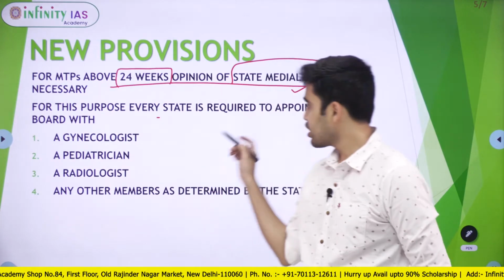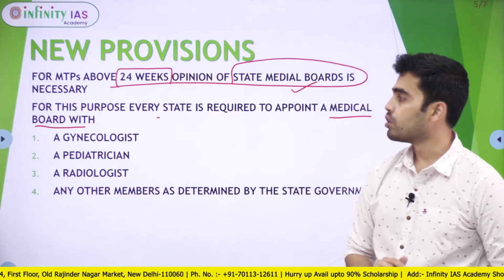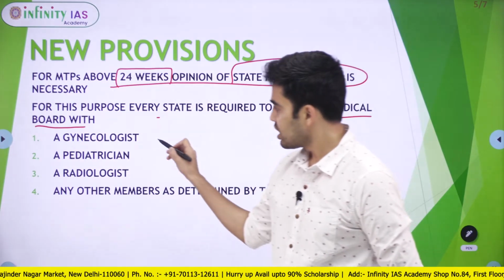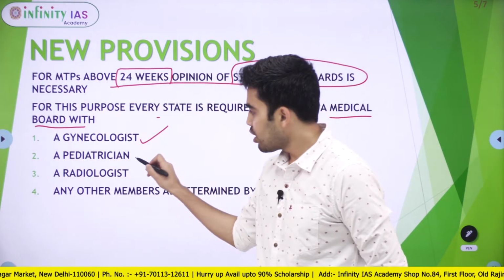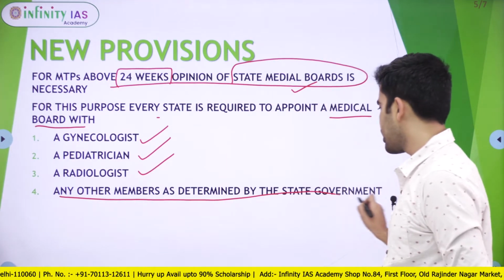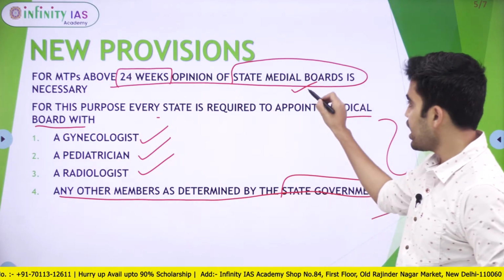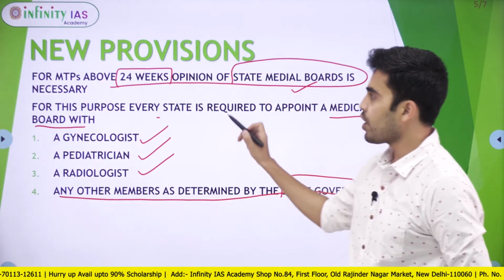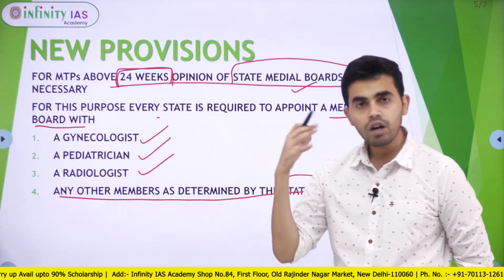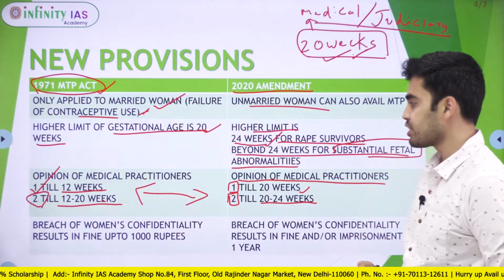So, what does the state medical board consist of? Who are the members of the state medical board? That is also given in the act. This is important from a prelims perspective. So here, one gynecologist, one pediatrician, one radiologist, and any other members as determined by the state government. So these are the members of the state medical boards that are appointed in case they have to give opinion for a termination of pregnancy beyond 24 weeks. So these are important points for the prelims examination.